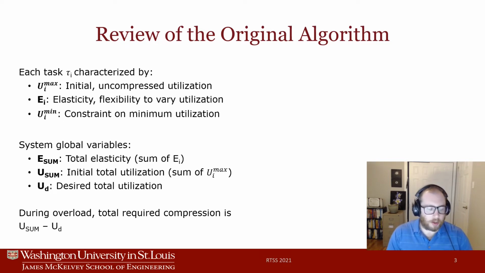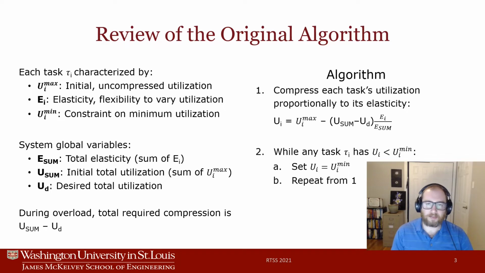During an overload, the sum of initial utilizations is greater than the desired total utilization, and so the total amount utilizations have to be compressed is the difference between the desired utilization U sub D and the sum of initial utilizations U sum. The algorithm works as follows: each task's utilization is compressed proportionally to its elasticity.